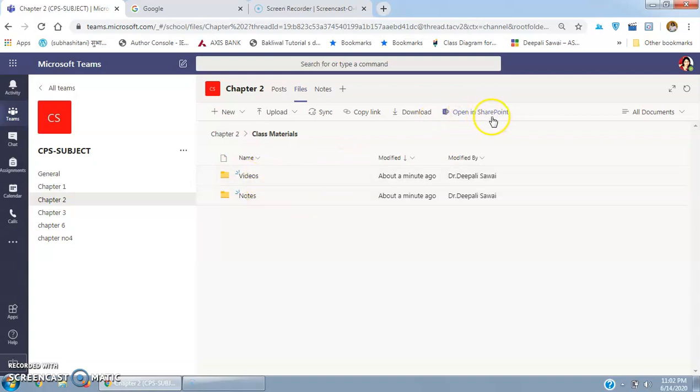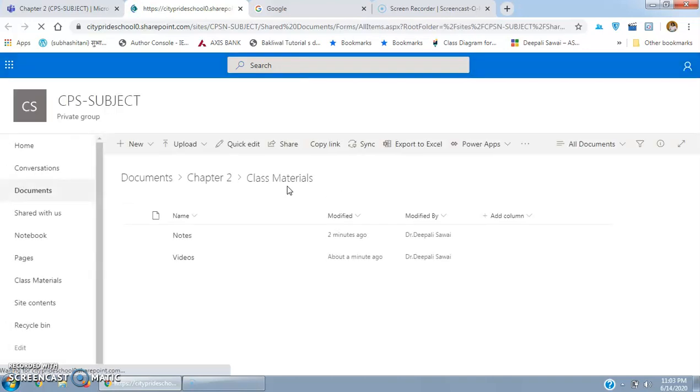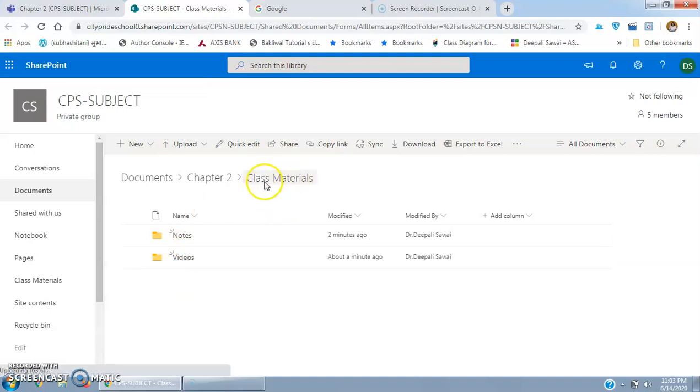You can see Open in SharePoint. You can see this only under the files tab. So open SharePoint, you just have to click on this. It will open in a new browser window. SharePoint is basically a tool which will give or remove access rights to either the member or visitor. So now this is open. This is SharePoint which is open now. Whatever you could see where we were, all those things we can see here also.